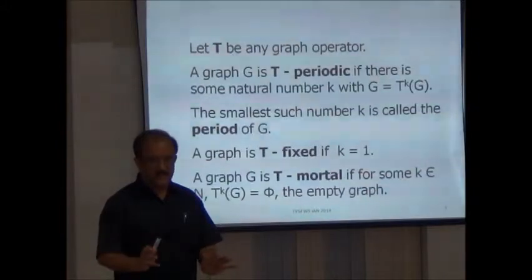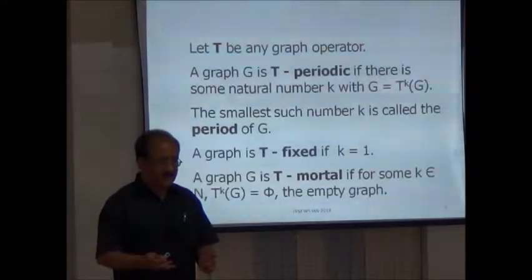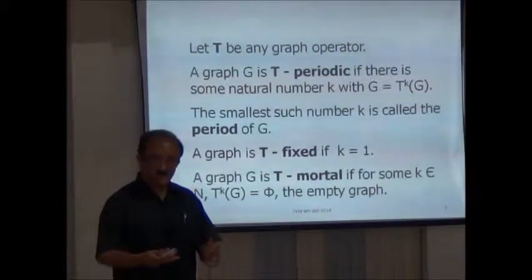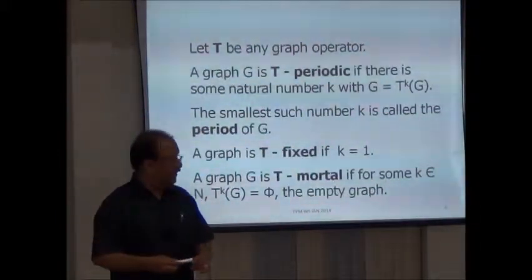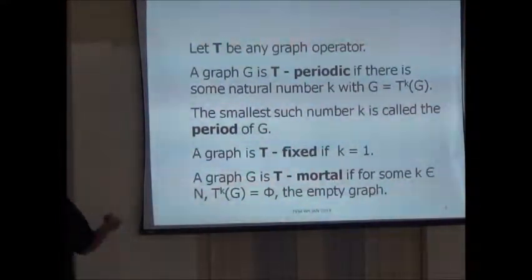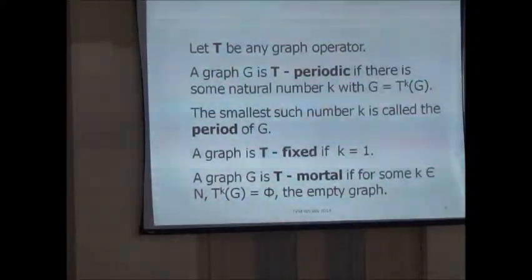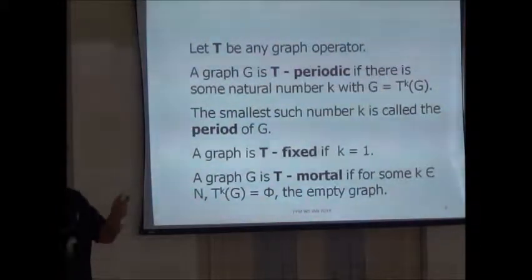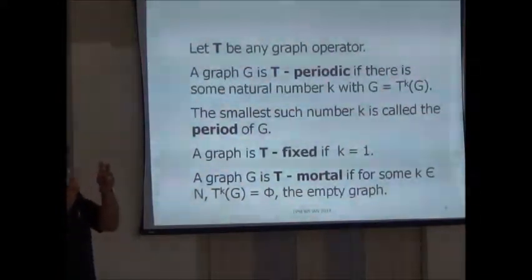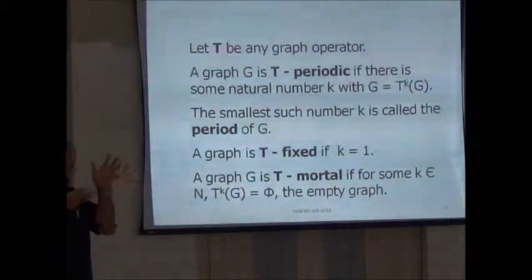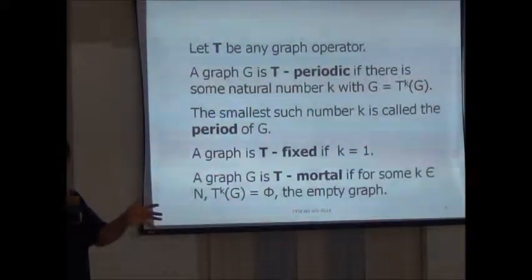There are some nice operators, better than the line graph operator, called the clique operator, clique graphs, block graphs, so many operators. So the definition in a general setting, for any graph operator: a graph G is T-periodic if there exists some k such that T^k G becomes G. What am I doing? I am starting with G, T(G), T squared G, T cubed G, etc. Suppose L raised to 4 of G is G. I say that this graph G is periodic with period 4.